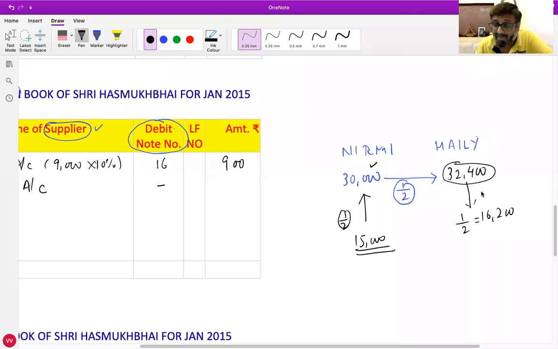Same way, if we are returning half the goods to Nirmi, we cannot return for 16,200. We have to return for 30,000's half, 15,000 only. Did you all understand this portion, everyone? Yes, sir.